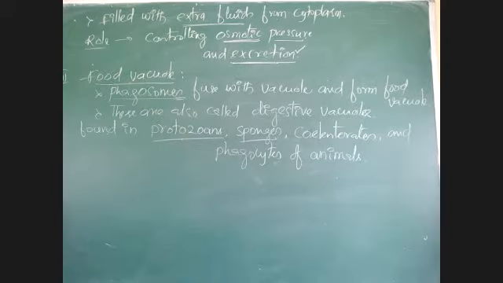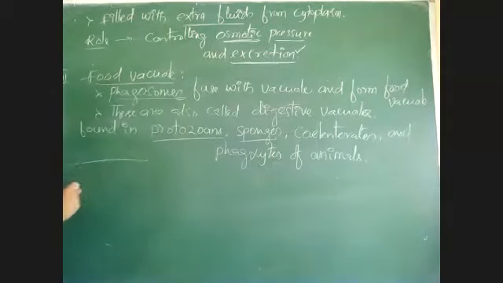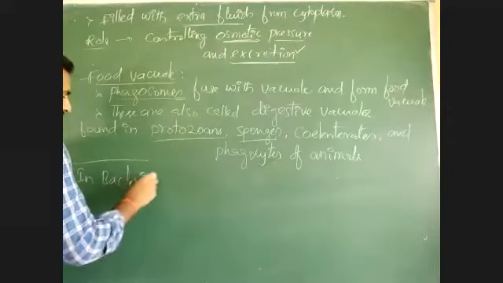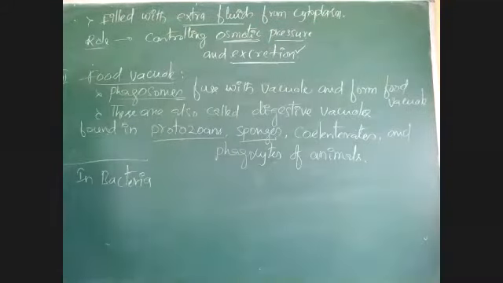Okay. Then see this, all these are different types of vacuoles. I told you at the beginning, these are vacuoles or spaces.